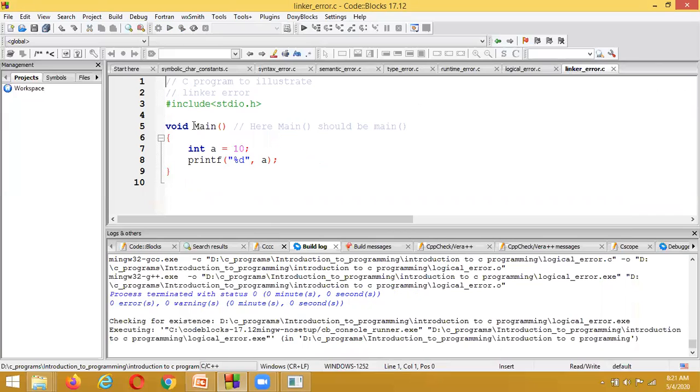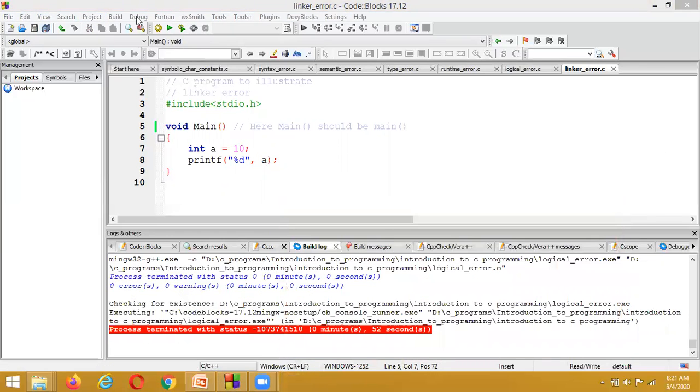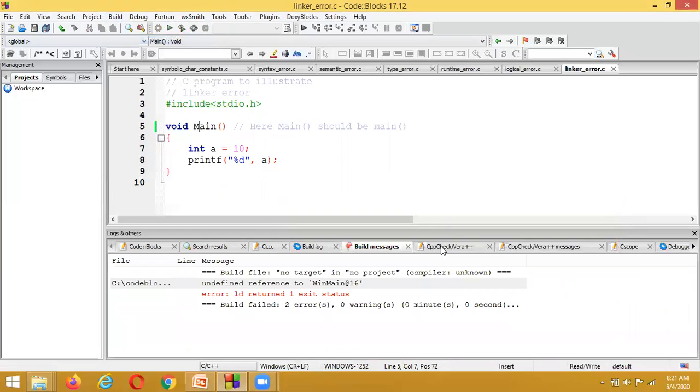Here I am writing the main method. Instead of typing main in small letters, here I have typed it with a capital letter. And this program is not going to be compiled. Why? Because we have not written main in a proper manner. If I try to compile this current file, it is unable to compile, because the main method is not mentioned in the correct manner. And this type of error we are going to call linker errors.